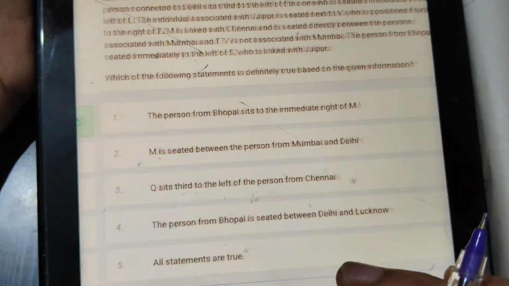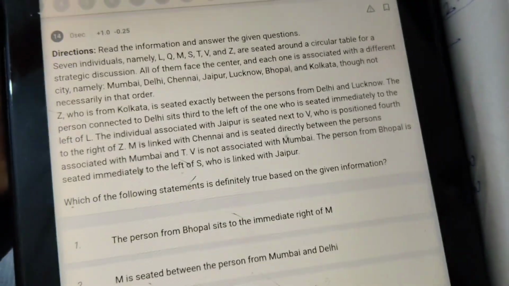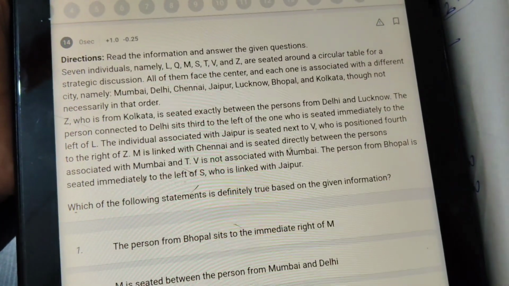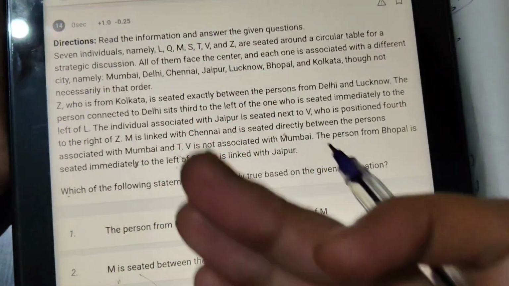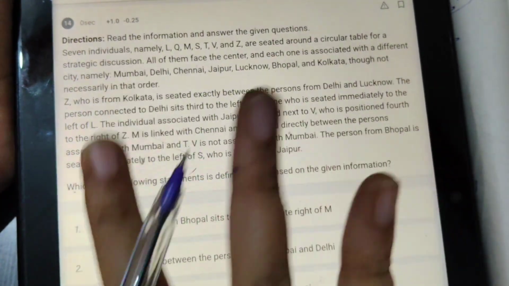Okay, next, one more puzzle. So already it's the 14th question, 36 minutes have passed. It's okay, I will solve these puzzles also. Obviously a puzzle has 5 questions, so I will stop this video with this puzzle.